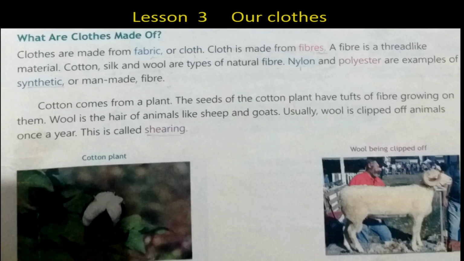Now here in this paragraph, they have told us that clothes are made from fabric or cloth. So firstly the question rises here, what is cloth and what is cloth made of? Cloth is made from fibers. And what is fiber? A fiber is a material or a substance that is made from natural or maybe artificial threads. So in short, it is a thread-like material. It can be either natural or man-made. There are two types of fibers, natural fibers and man-made fibers.